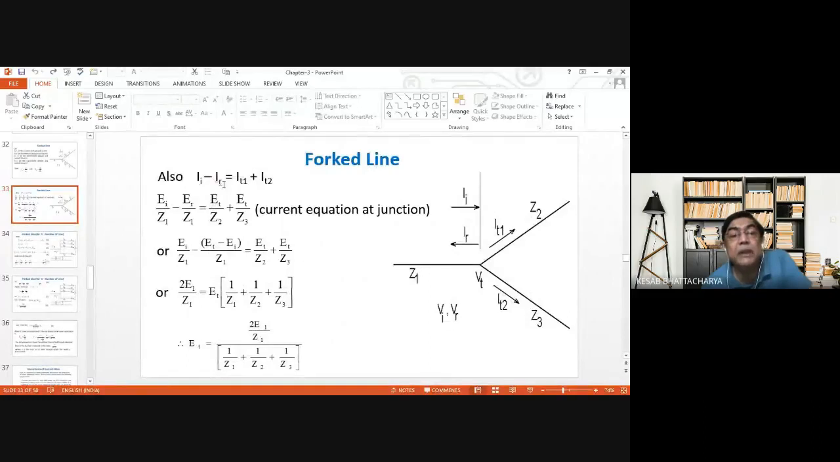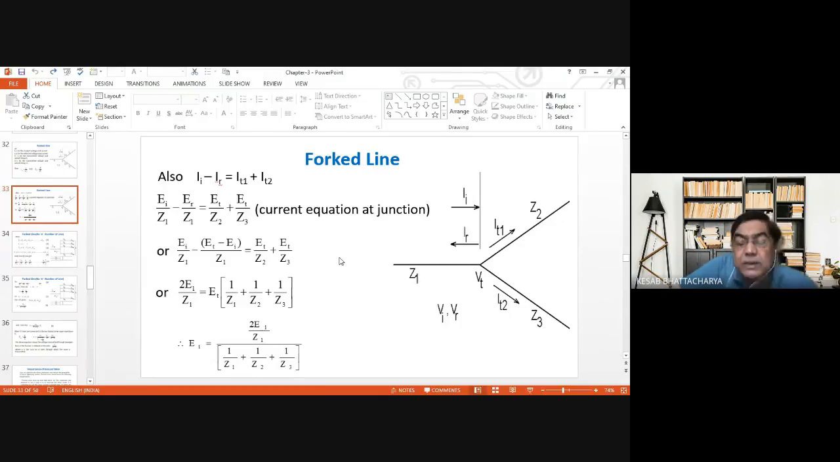Also II minus IR. II minus IR is actually IT. IT should be equal to IT1 or IT2 or IT. Then II, incident current, is equal to EI, incident voltage divided by surge impedance of line 1, Z1, and reflected current IR will be equal to reflected voltage ER by the surge impedance of line 1, Z1, that should be equal to ET by Z1, Z2 plus ET by Z3.